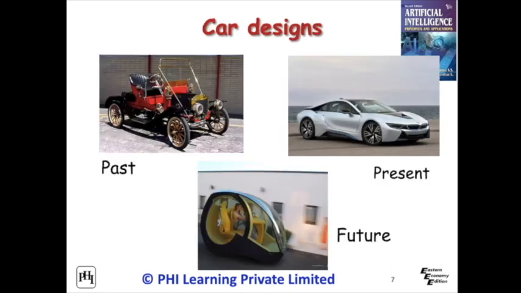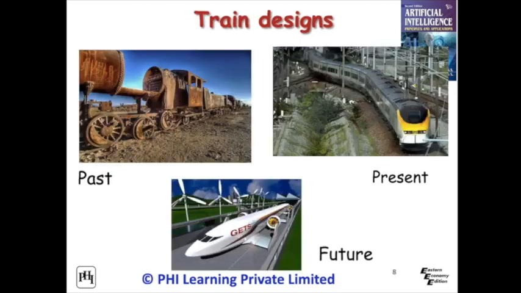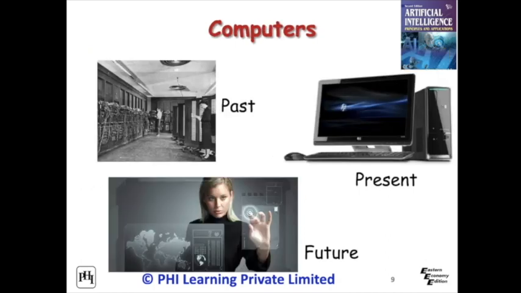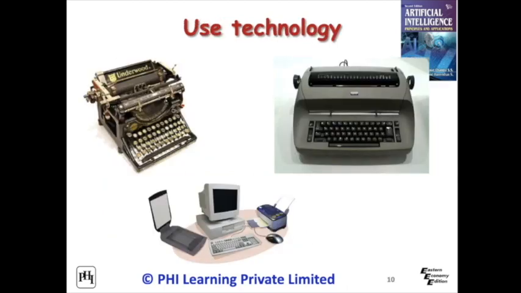A technology innovation. For example, past car, present car and future car. A technology innovation. For example, past train, present train and expected future train. A technology innovation. For example, an old computer, present desktop and future computers. The use of technology is varying. For example, we have the old typewriter followed by electronic typewriter and present DTP techniques.